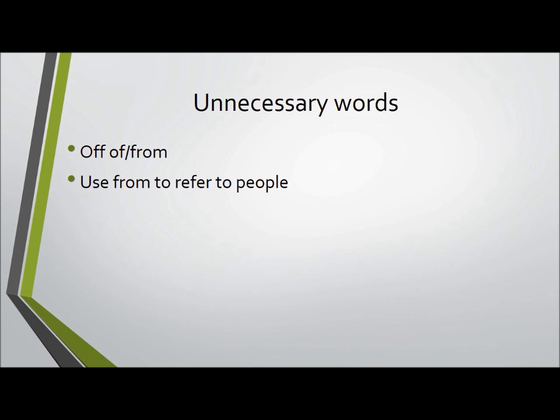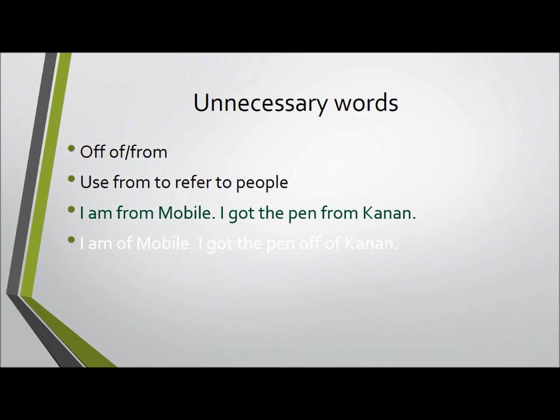Well, when we're talking about people, I am from Mobile. I got the pen from Canaan. So when we're talking about ourselves or people, we want to make sure that we tell people that we're from somewhere. All right. I am of Mobile. I got the pen off of Canaan. I hear a lot of students talk about what they got off of somebody. Let me get that off of you. So be careful that when you're dealing with people that you say, I got the pen from, or I got the cell phone from.